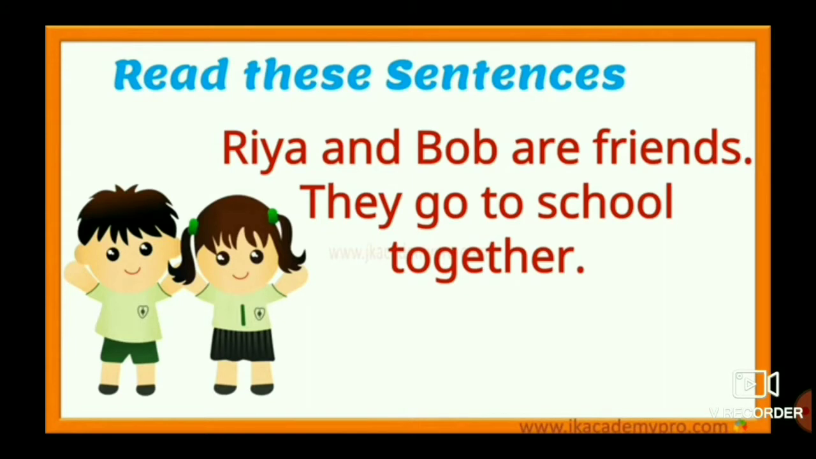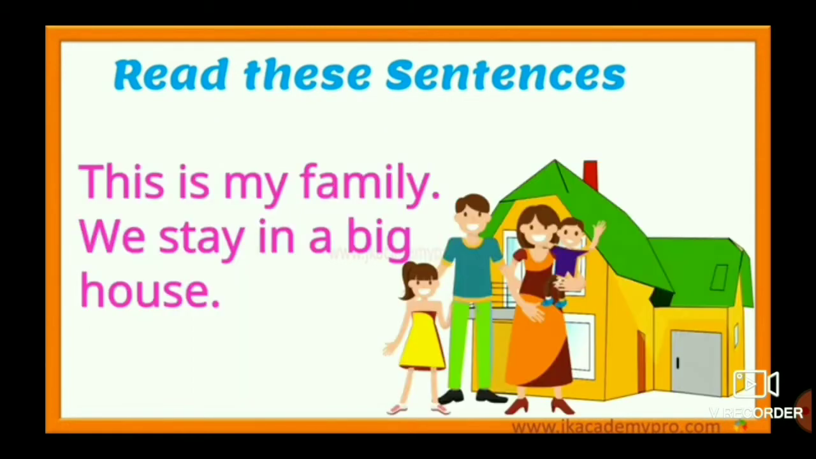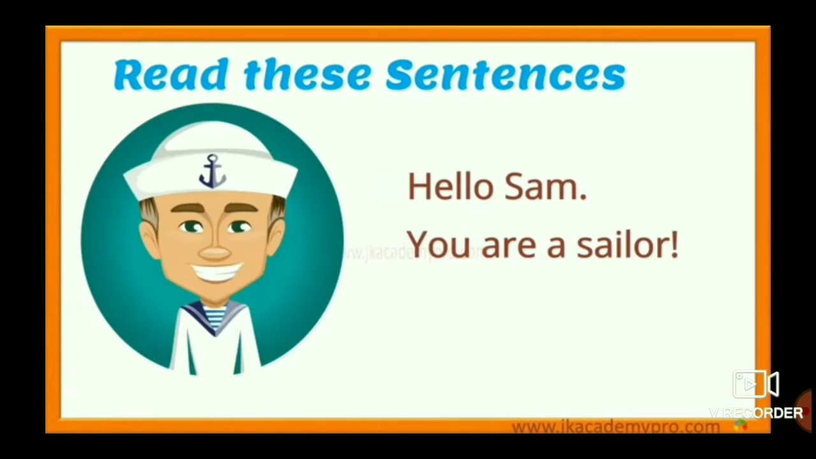Ria and Bob are friends. They go to school together. In the second sentence, we have used the word they to represent Ria and Bob. This is my family. We stay in a big house. In the second sentence, we have used the word we to represent my family. Hello, Sam. You are a sailor. In the second sentence, we have used the word you to represent Sam.